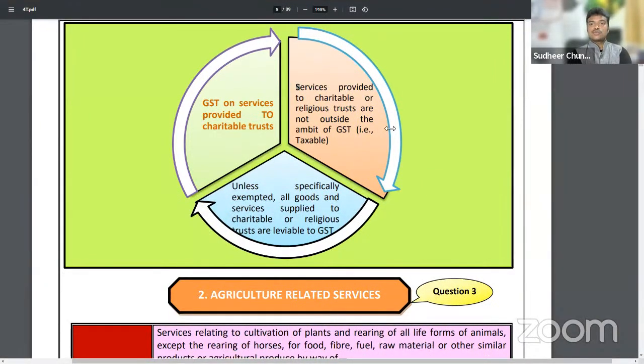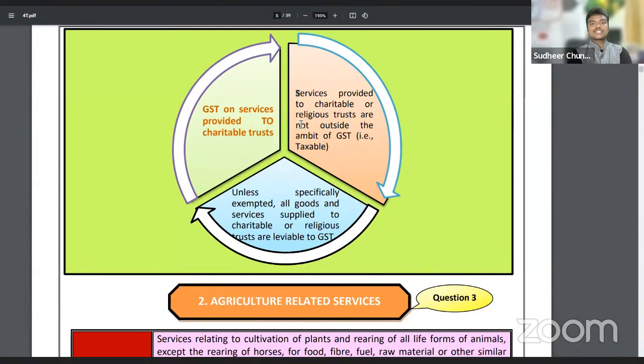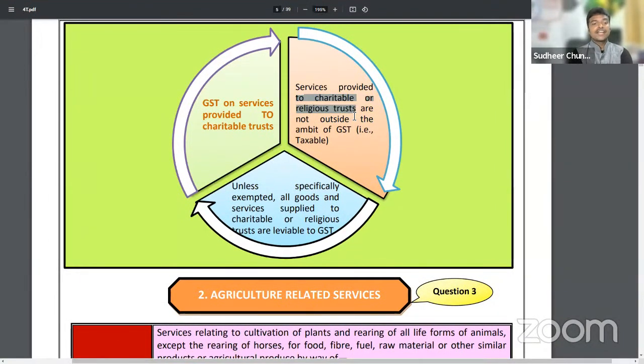Services provided to charitable or religious trusts. Sir, if you provide any services to charitable trusts, it is fully liable to GST. Services by charitable trust, two conditions I have said. It should be registered under 12AA, first condition. Second condition is it should conduct only charitable activities. Then only exemption will be given. But services to charitable trust will fully be liable to GST.